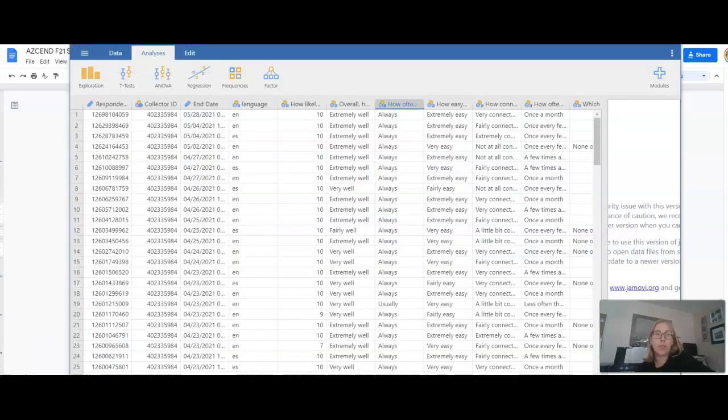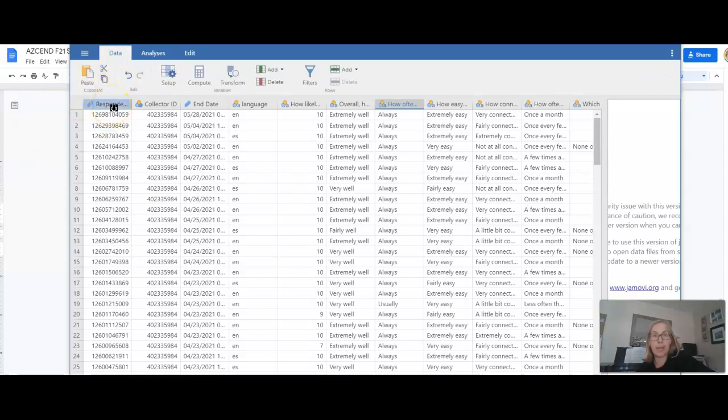So I did want to go over the Jamovi file for you. Again, you have the option to download the Jamovi file, or you can download the Excel file. And then from the Excel file, which is a CSV file, you can then import it into Jamovi. So when you open up Jamovi, you're going to see you have a respondent ID. Don't need to worry about that. Collector ID and end date. Those are just general descriptors. We're not doing anything with these three things.